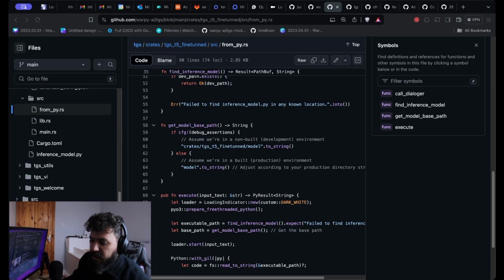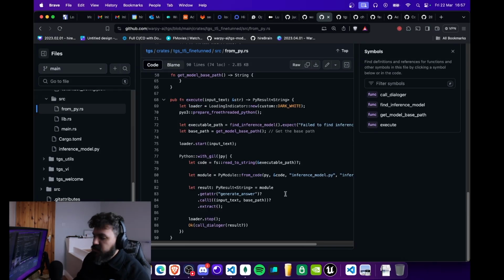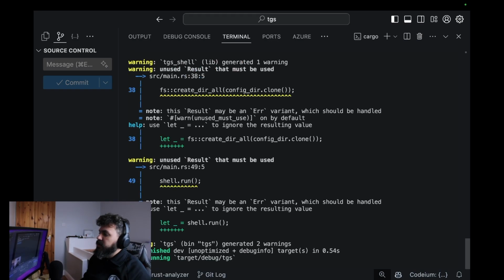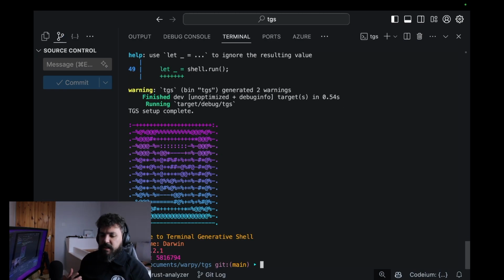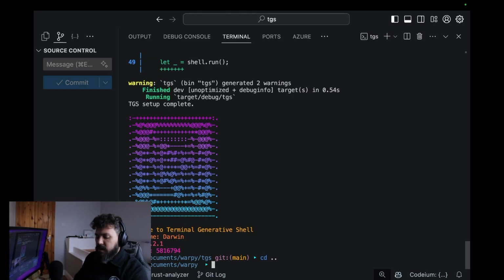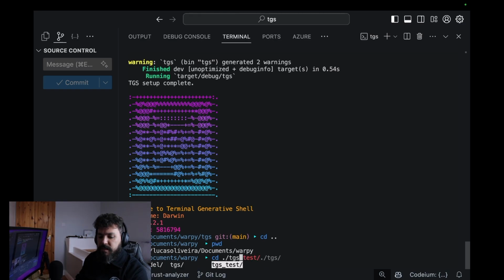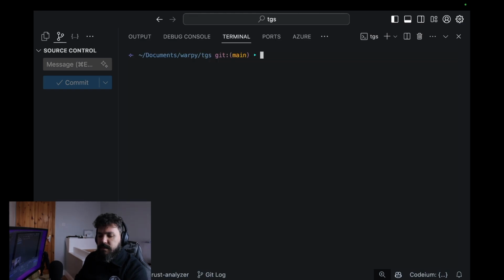I think I can show you how it is working today. Let me just open it here. So let me show you guys how the project works, and sorry about the cutting, I screwed up on my recording. So let's go here and run the project. Here's the project, and I just wanted to show a cd dot dot. Okay, it's working. pwd, it's working. cd, and then tgs. So we have tgs here. Okay, so it's clear here, and I want to list all files in this directory.